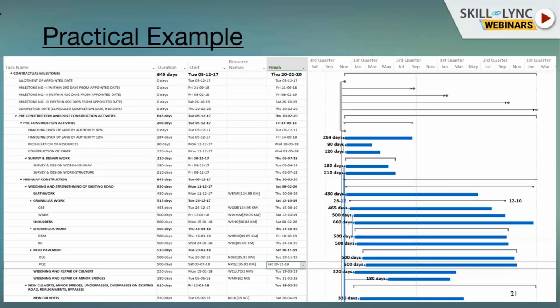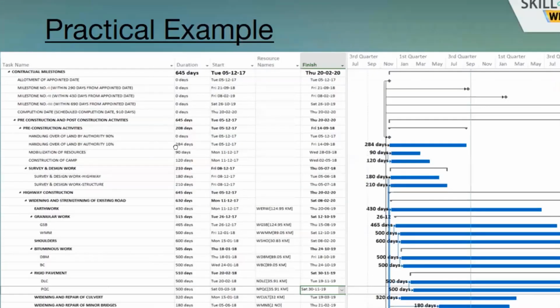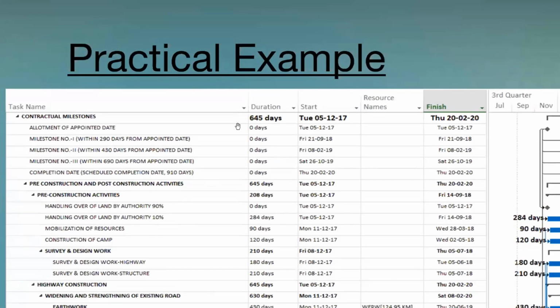This is a practical example that I need to show you. Suppose I have started some kind of project. What I need to do is plan using this network analysis. From the starting of a project, we need to allocate some allotted time. Then we need to set the milestone.